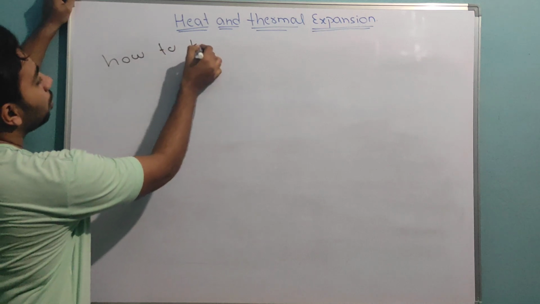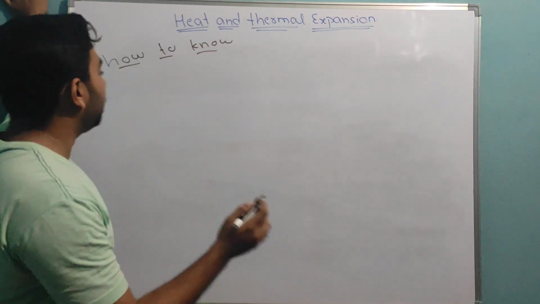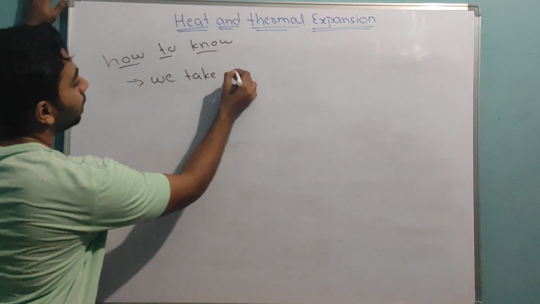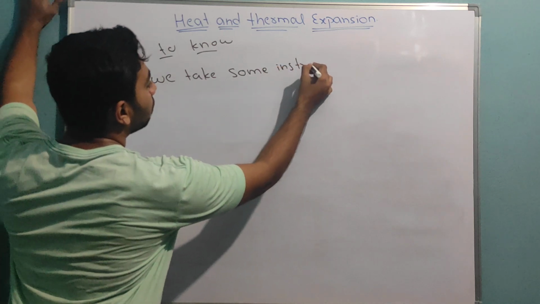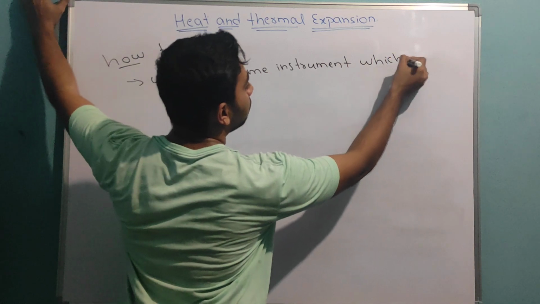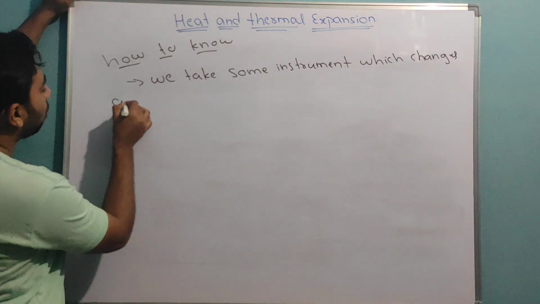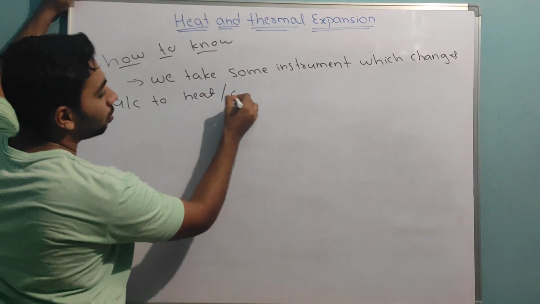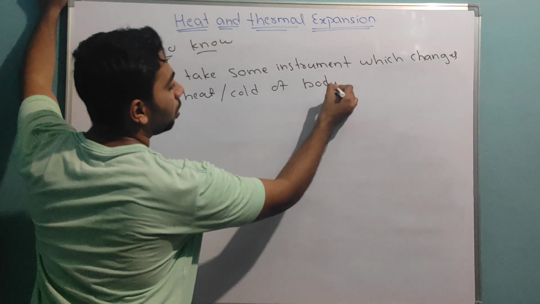How to know? For this, what do we do now? We take some instrument which changes according to heat or cold of an object or body.